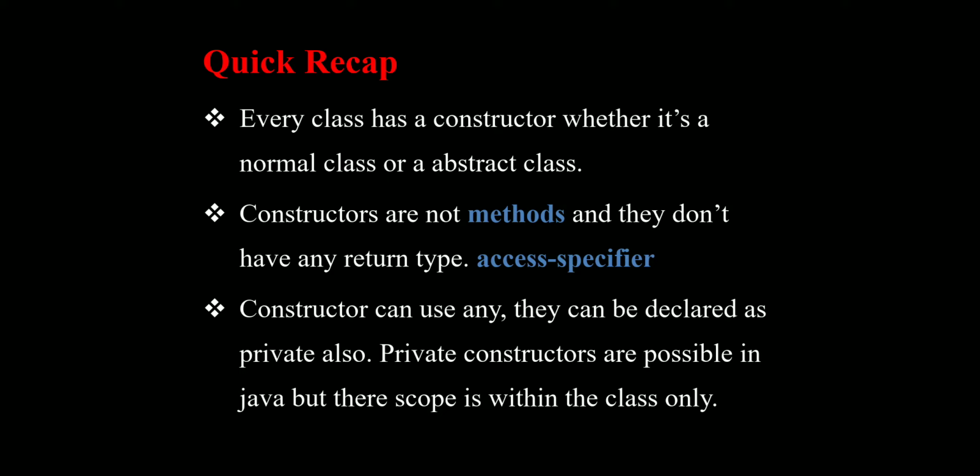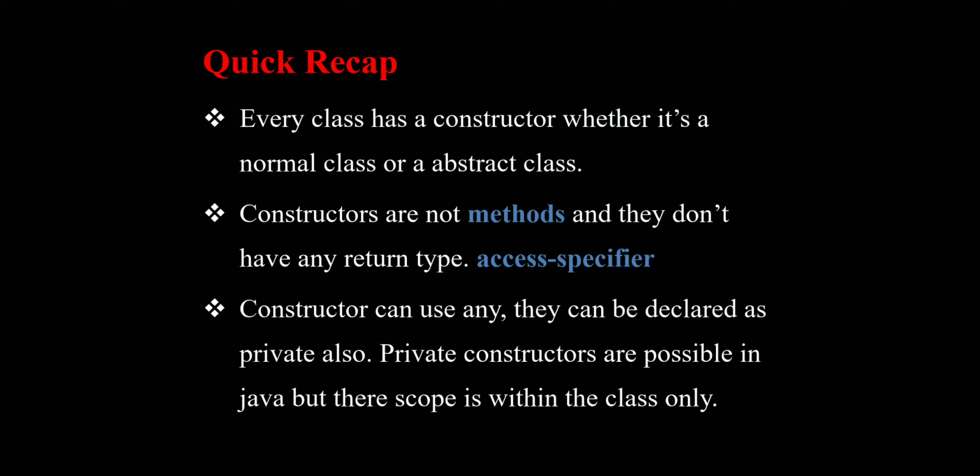And constructors can use any access specifiers. They can be declared as private also. The access specifiers are public, private, protected, and the constructor can use private access specifiers also.